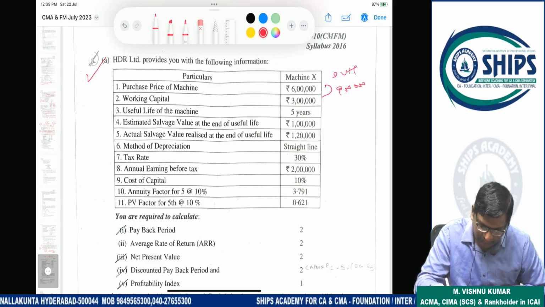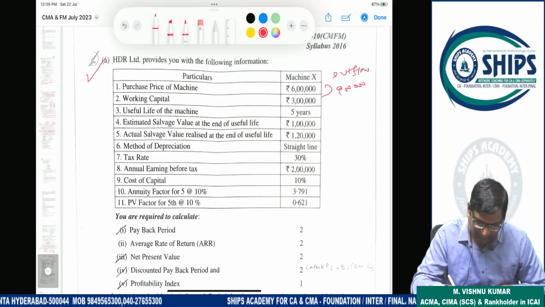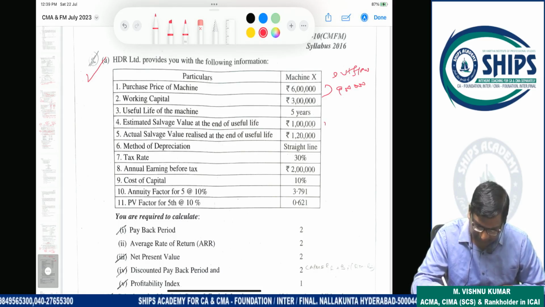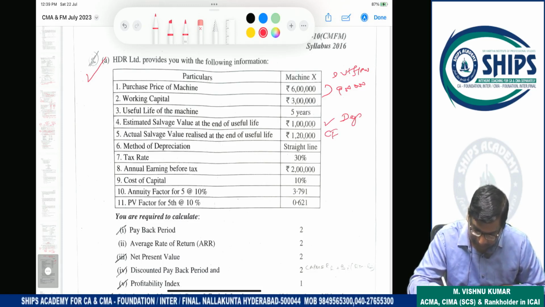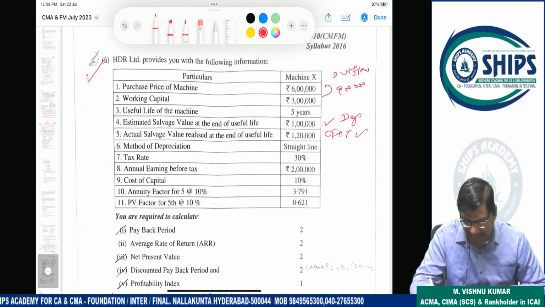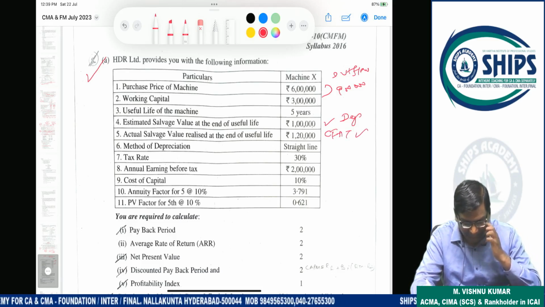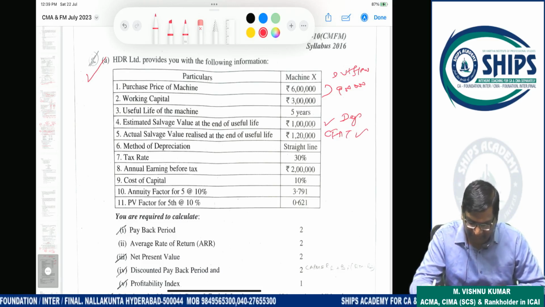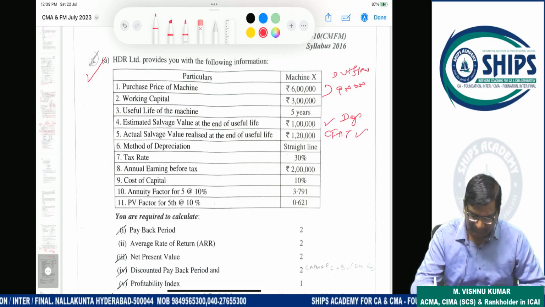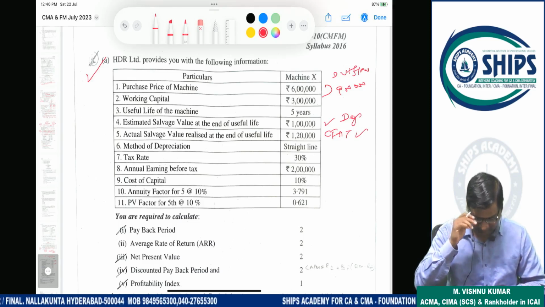This is the outflow. Then useful life is 5 years. Estimated salvage value: when depreciation is calculated, this will be considered. When cash inflows, CFAT, are calculated, the actual salvage value will be considered. So in depreciation calculation, the estimated salvage value will come. In cash inflows calculation, the actual salvage value will come.